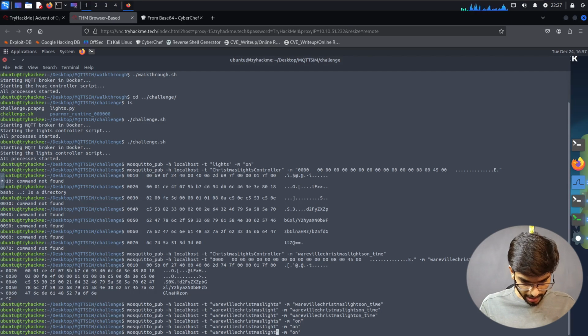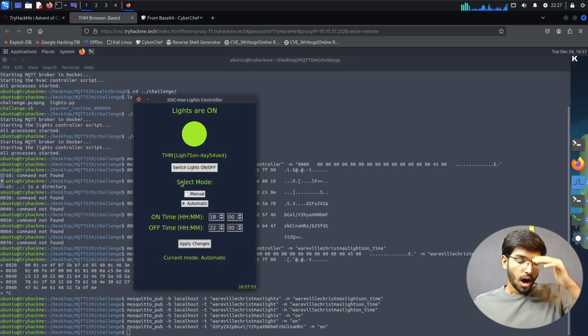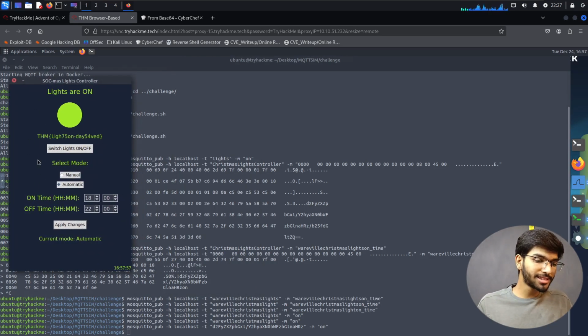So what if I replace this one with the topic, whatever I've copied? Let's remove that and press enter. Anything now? Okay, I got the flag. This is so confusing. I thought we were supposed to be decoding it and all those things.